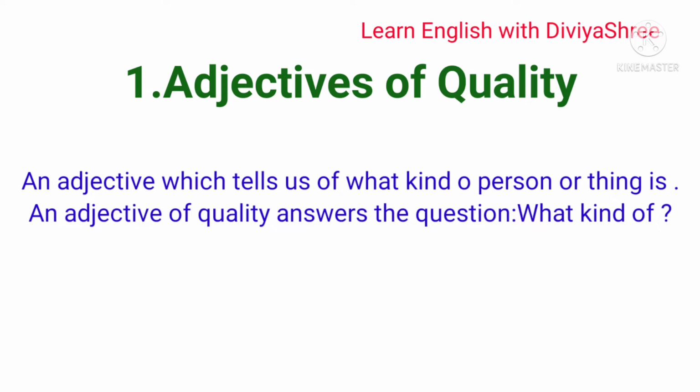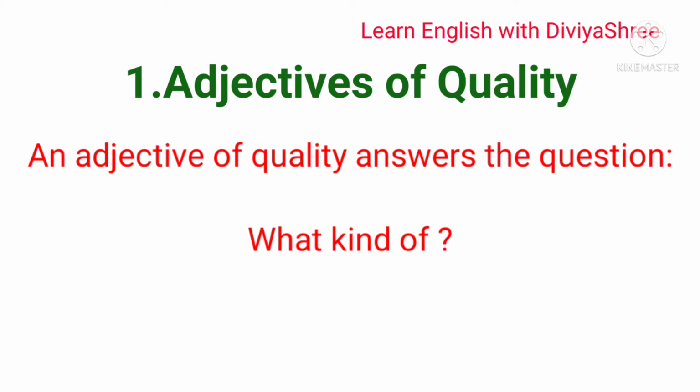So that adjective is called an adjective of quality. So guys, an adjective which tells us of what kind a person or thing is is called an adjective of quality. I hope this point is clear to you.